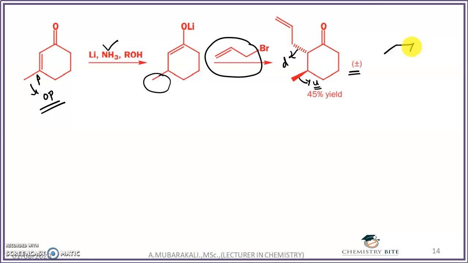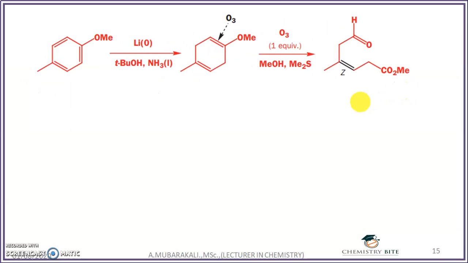So this can even be written like this. If you rotate the molecule around this axis by 180 degrees, the allyl which is present below the plane will come above the plane, and the methyl which is present above the plane will become below the plane. So here you will get an enantiomer.